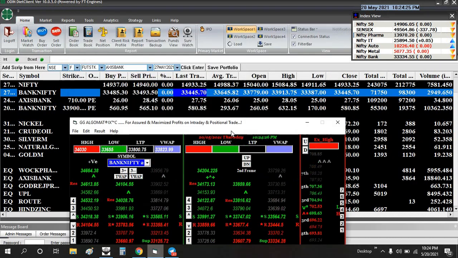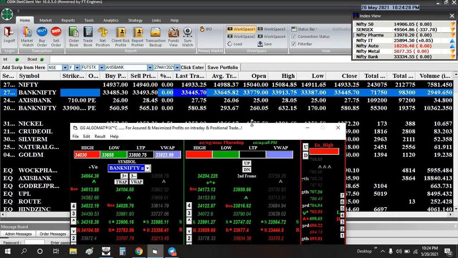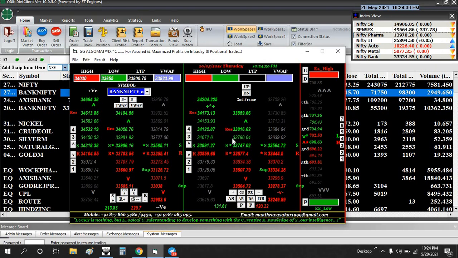So what is the open price? 33,779. It is lying on the green side, right? Here, in between these two prices. Whenever it is lying on the green side, I want to click the AS and DR. At the same time, if it is opening on the red side, I want to click DR and AS.